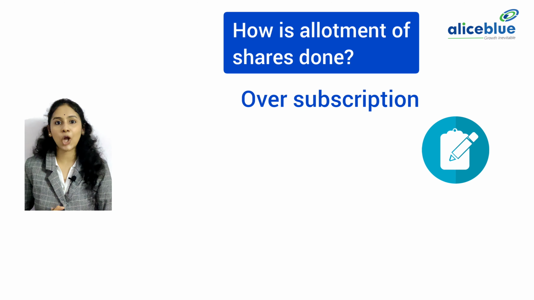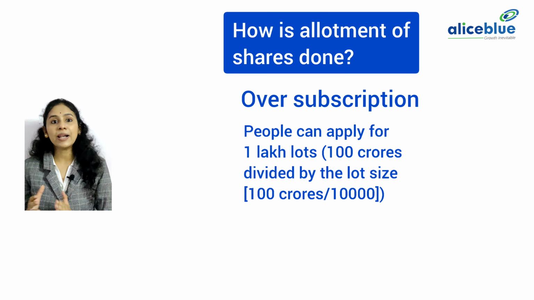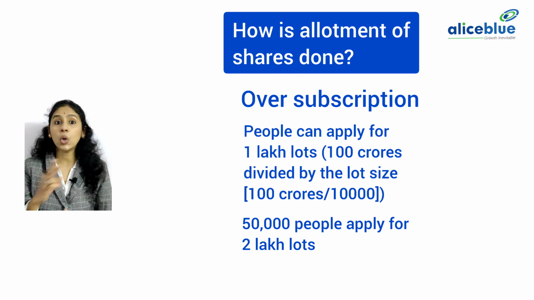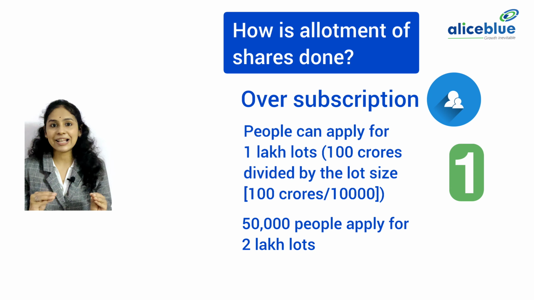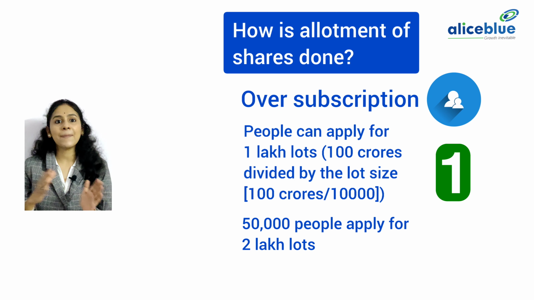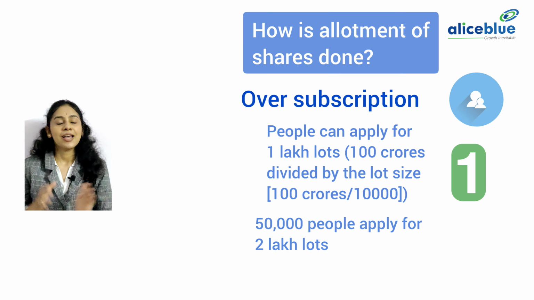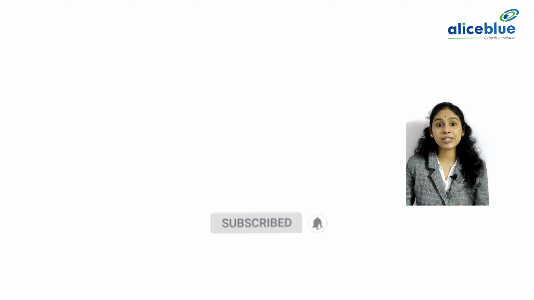Oversubscription by number of lots. Keeping the above example in mind, overall people can apply for 1 lakh lots, that is 100 crores divided by the lot size. So let's say 50,000 people apply for 2 lots each. In this case, everyone will get the shares, but some people will get fewer lots as opposed to the number of lots they applied for, while some may get the exact number of lots. So now we have understood how allotment of shares in IPOs happens.